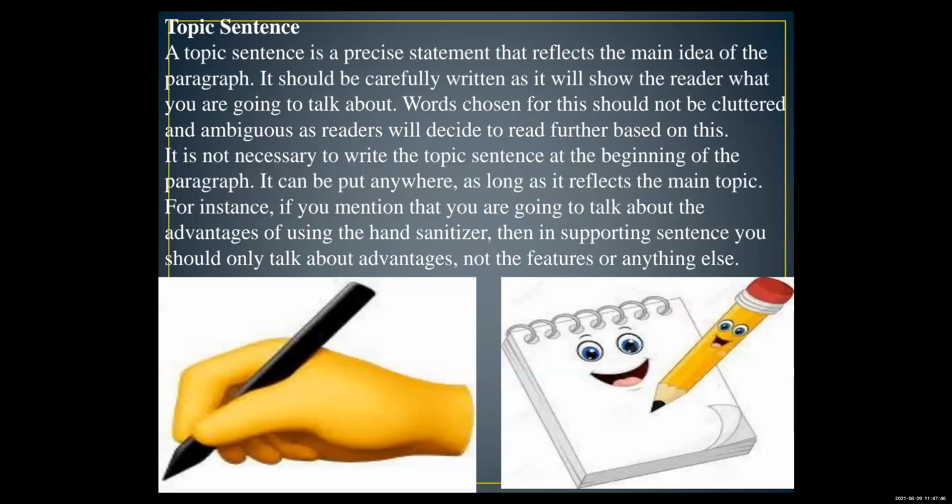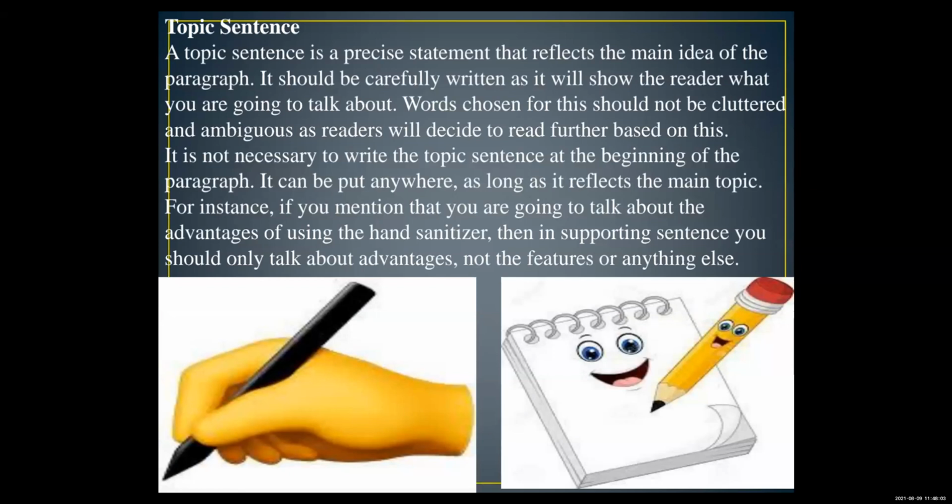So what is the topic sentence? A topic sentence is a precise statement that reflects the main idea of the paragraph. It should be carefully written, as it will show the reader what you are going to talk about.